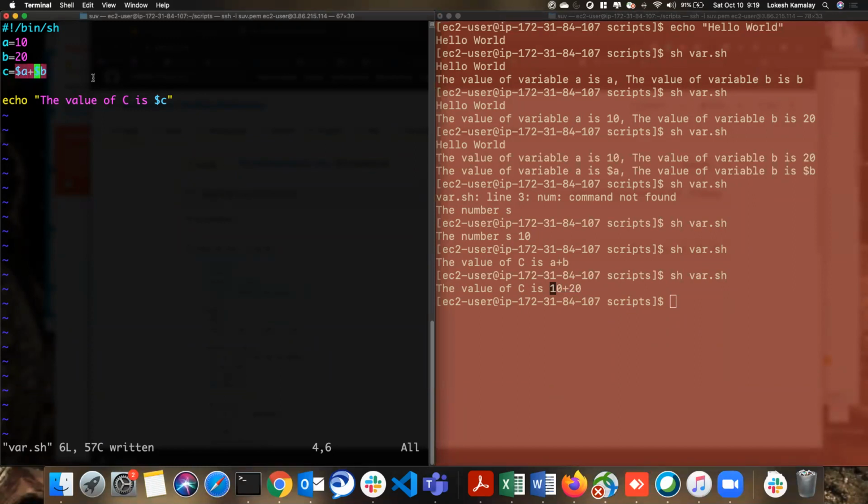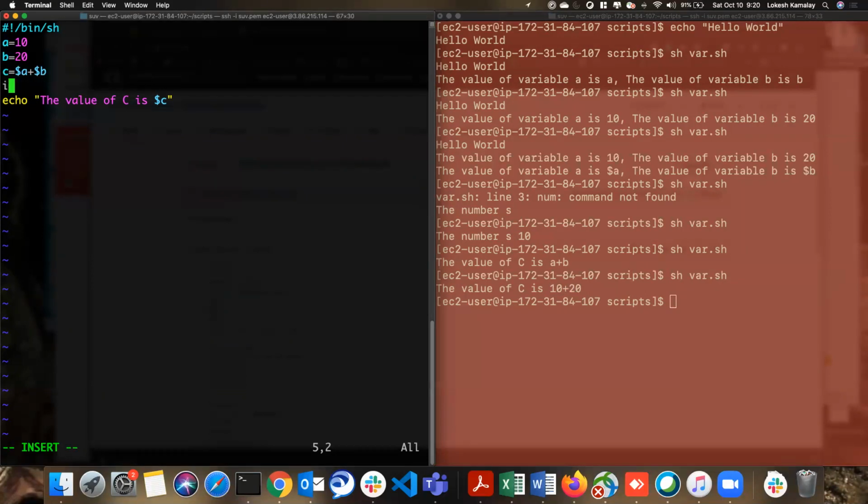It converted a to the value of 10 and b to 20 and then printed "10 plus 20" as a string. But technically the plus is an arithmetic operator. So whenever it sees two numbers and the add symbol, it should add and then assign that value to c, right? But it is not happening. Why? Because it becomes a plain string again. So how can I avoid that? There are some other ways.